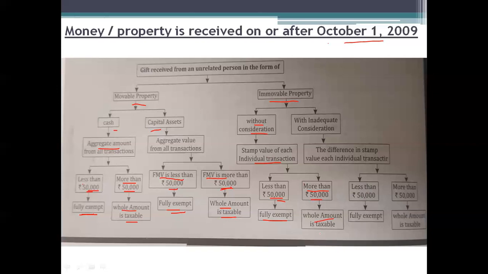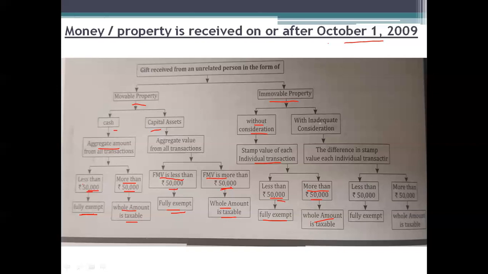This is when you are receiving a gift of immovable property without paying any amount. So we need to check the stamp value of each individual transaction. If the stamp value of each individual transaction is less than 50,000, it is fully exempted from tax. And if the stamp value of each individual transaction is more than 50,000, the whole amount is taxable.